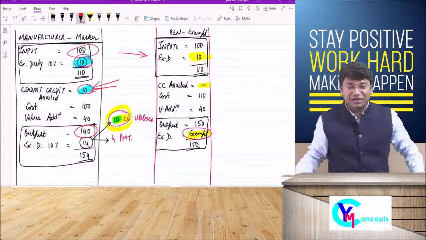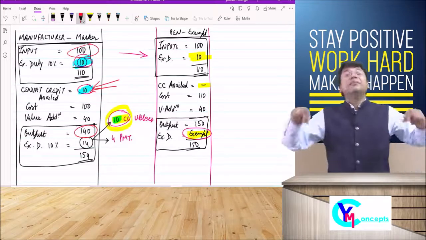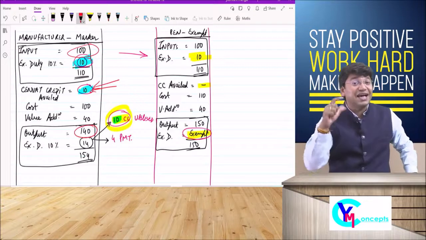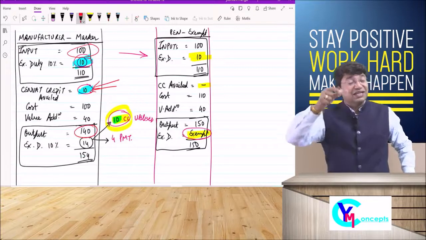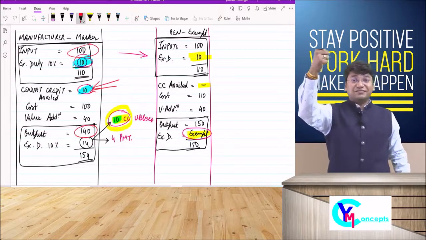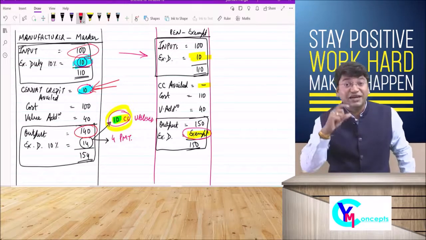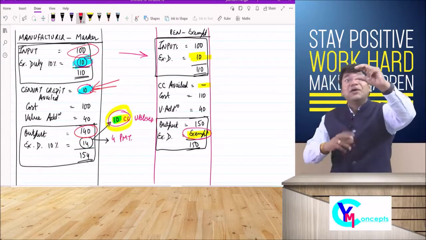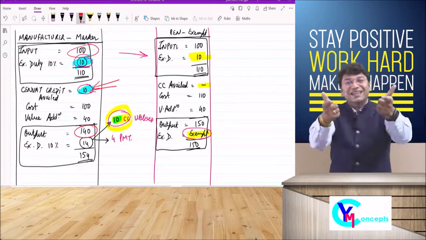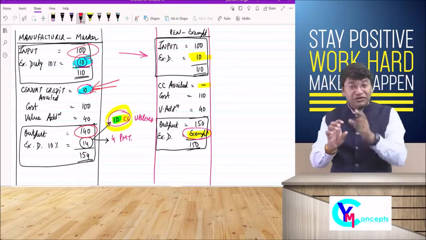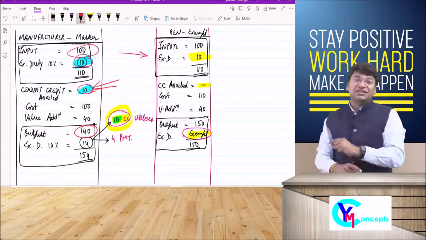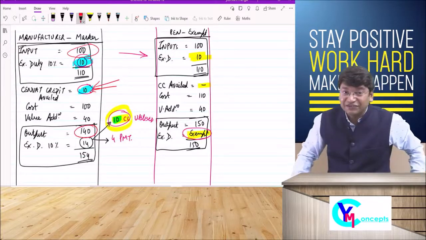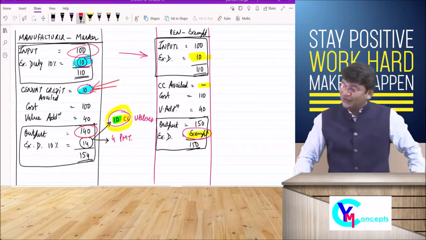Yes, Sarkar. Tell me why the credit of rupees 10 is allowed. Because tax is being charged on the entire 140 rupees, which is the sale price, which includes 100 on which we have already paid the tax, and again tax is being charged on 140 including 100. So there will be multiple taxation, there will be cascading effect. So to avoid the multiple tax and cascading effect, credit of rupees 10 is allowed.